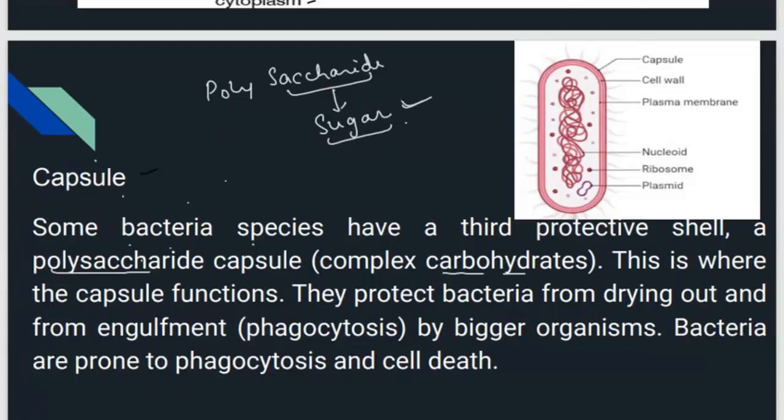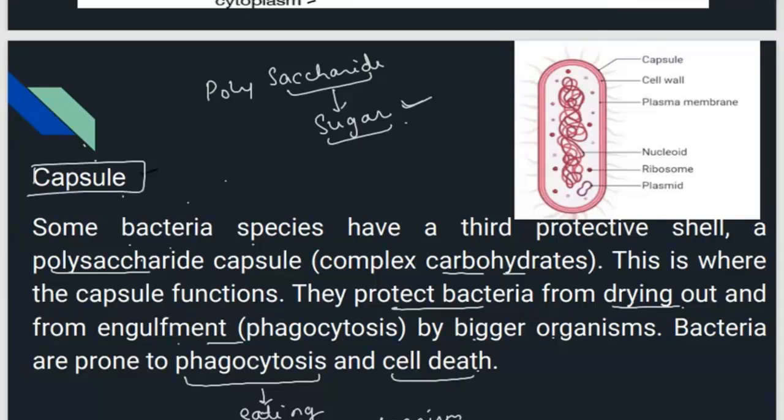Their function is to give protection to the bacteria from drying out, meaning losing water, and from engulfment, because bigger organisms can eat bacteria. Bacteria are very prone to phagocytosis. Phagocytosis means eating of bacteria by other organisms. The capsule provides an extra layer of protection.